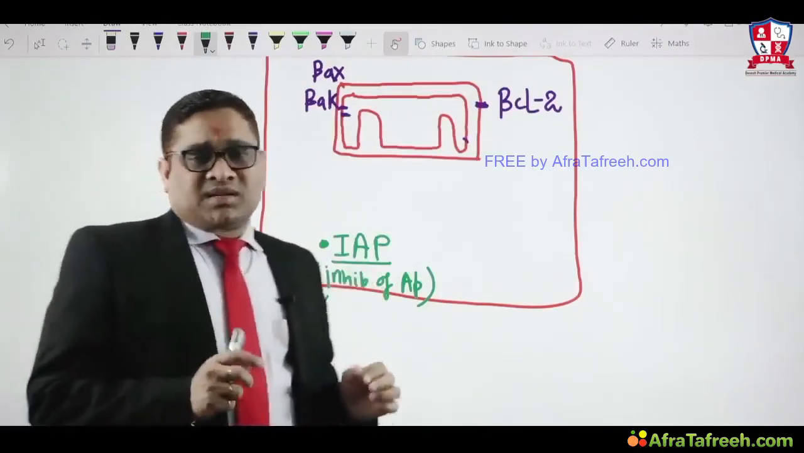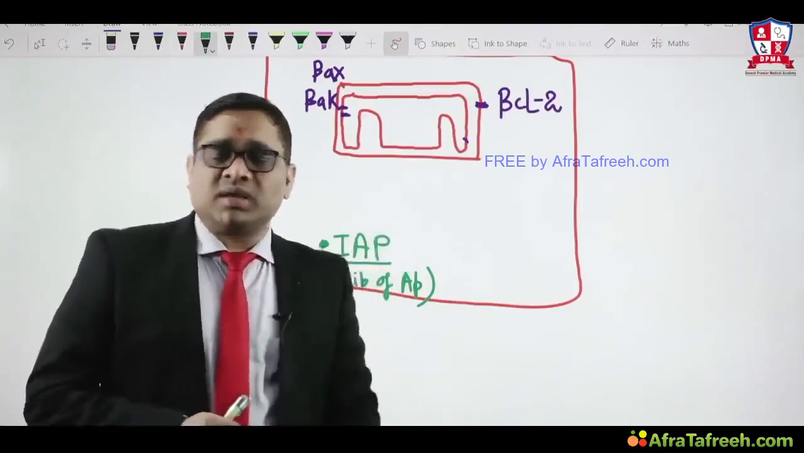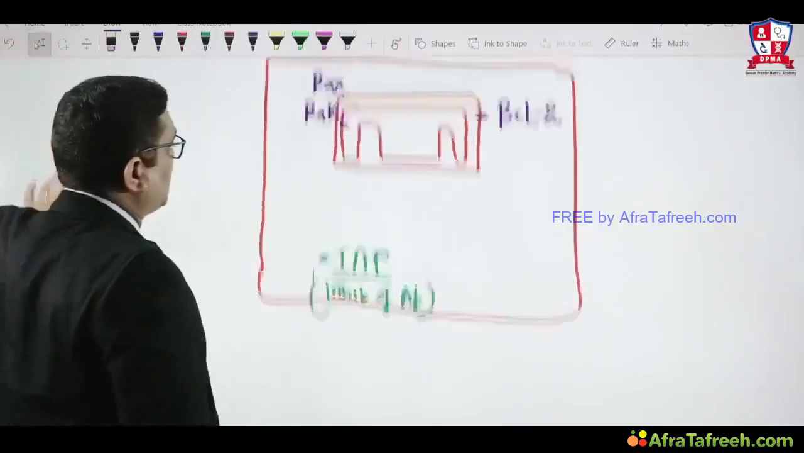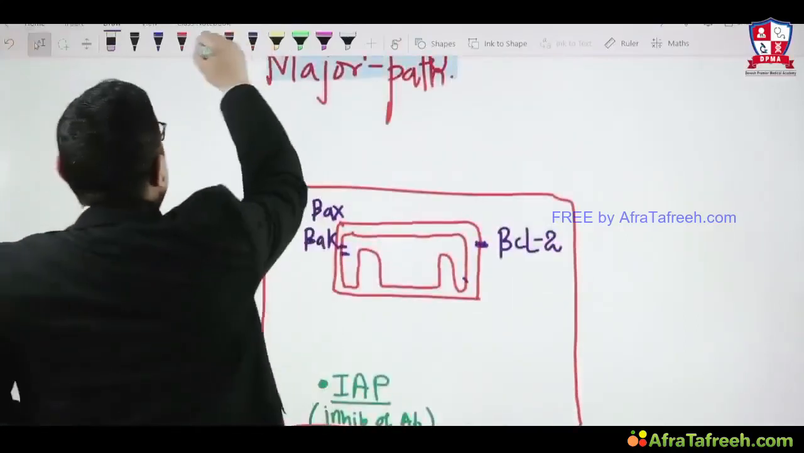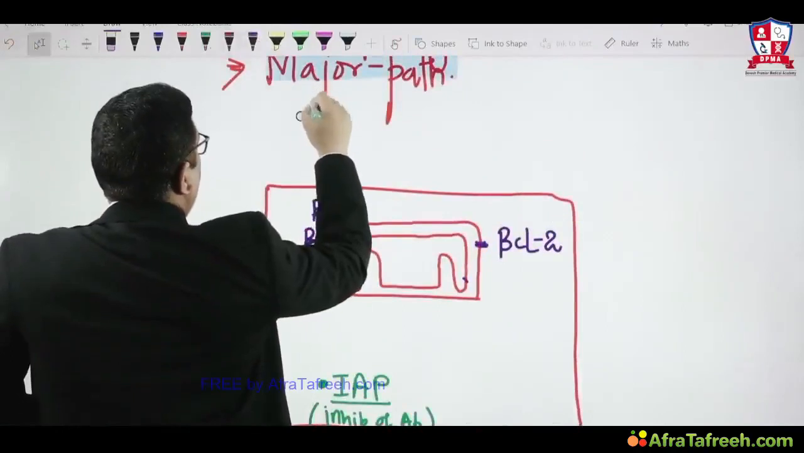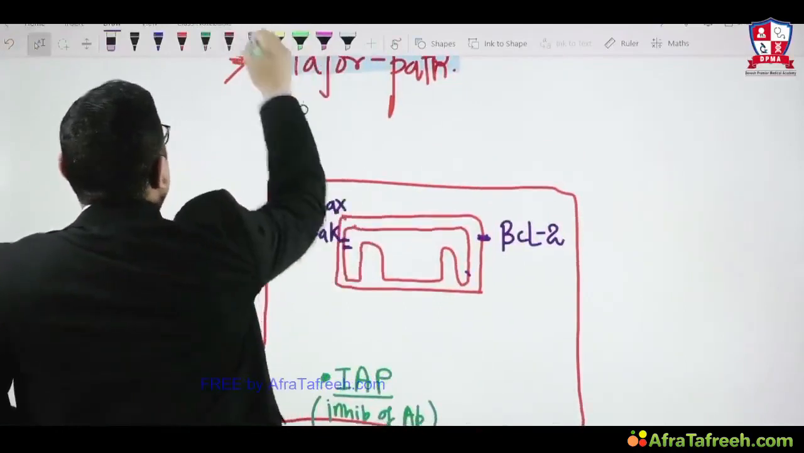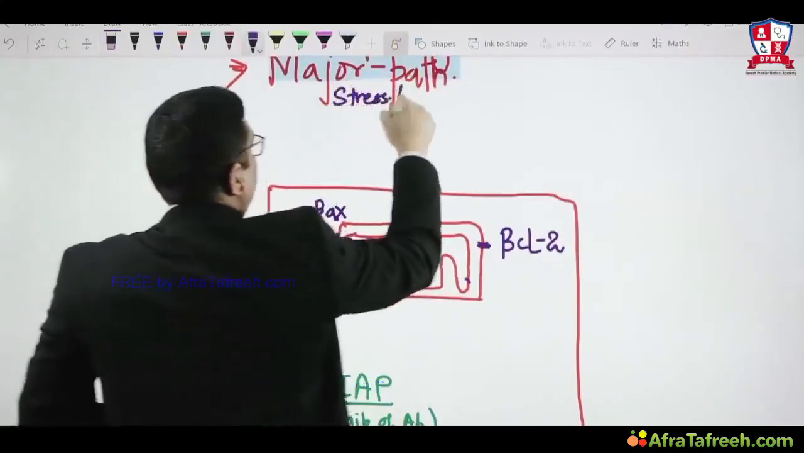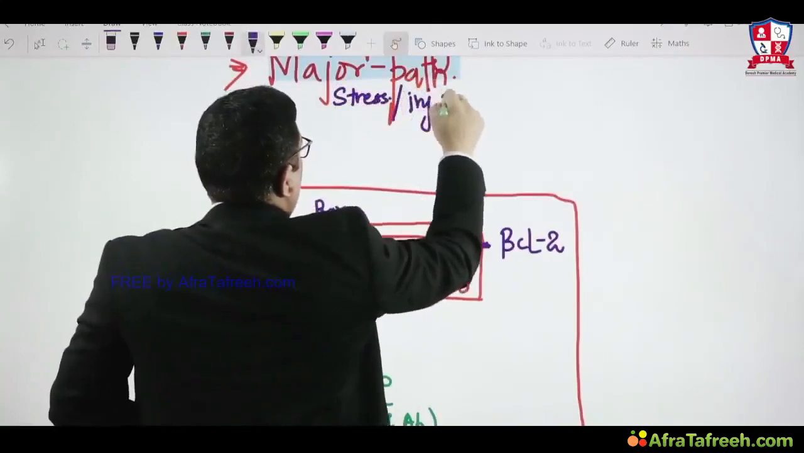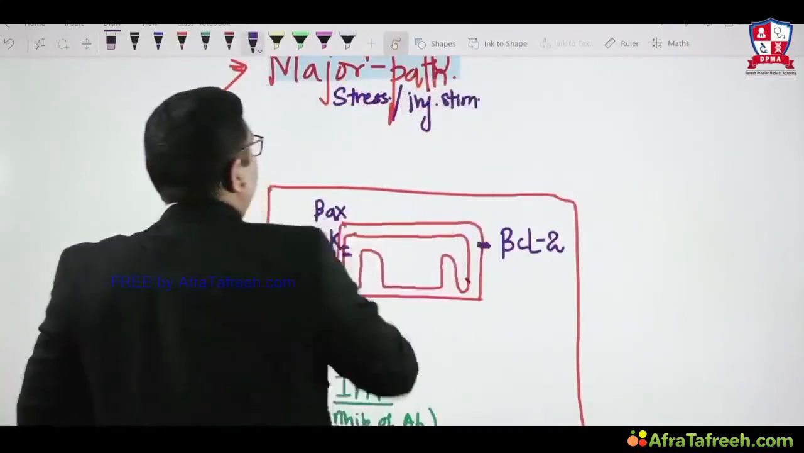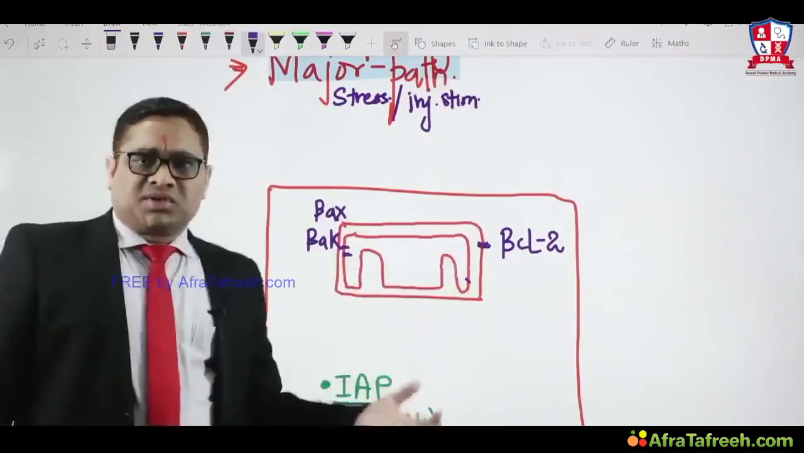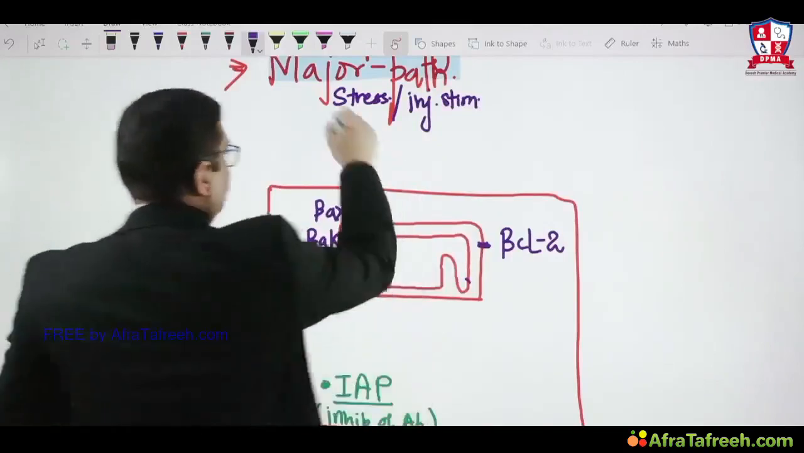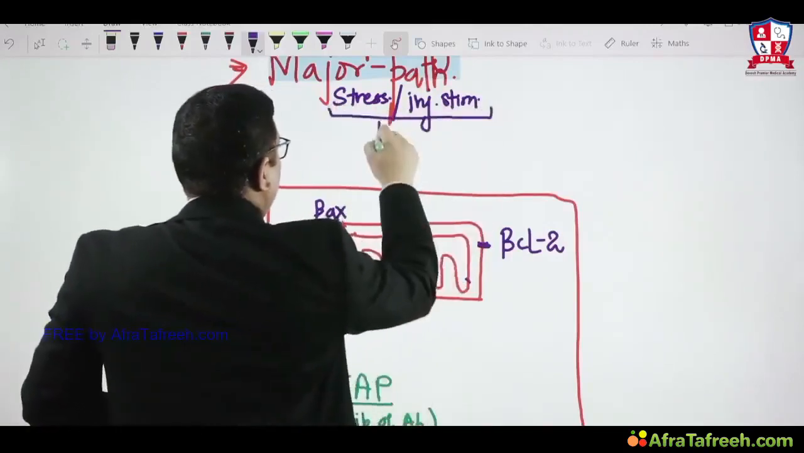Whenever a cell is under stress or gets injurious stimuli, it will undergo apoptosis. That stress or stimuli can be anything, right? Injurious stimuli, we know, may be radiation injury, physical injury, or chemical injury. Whatever kind of stress we are providing to a cell, what will happen?